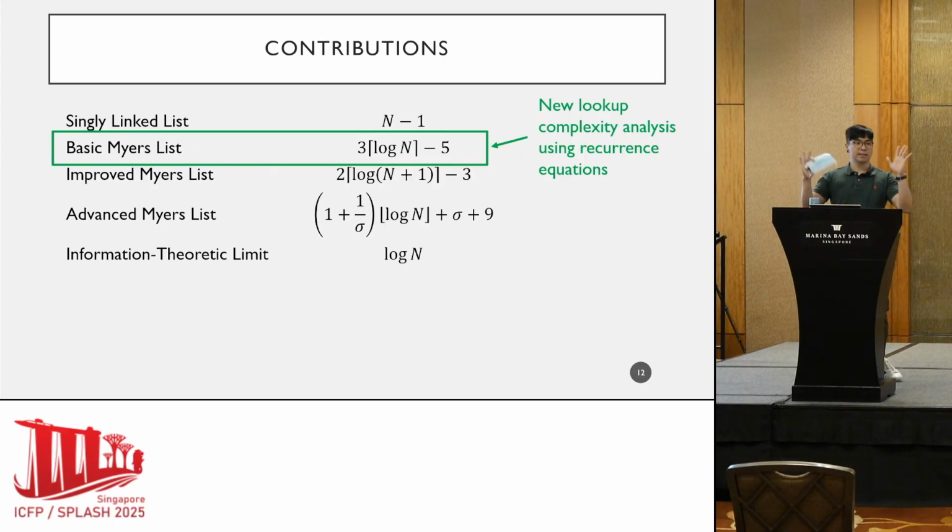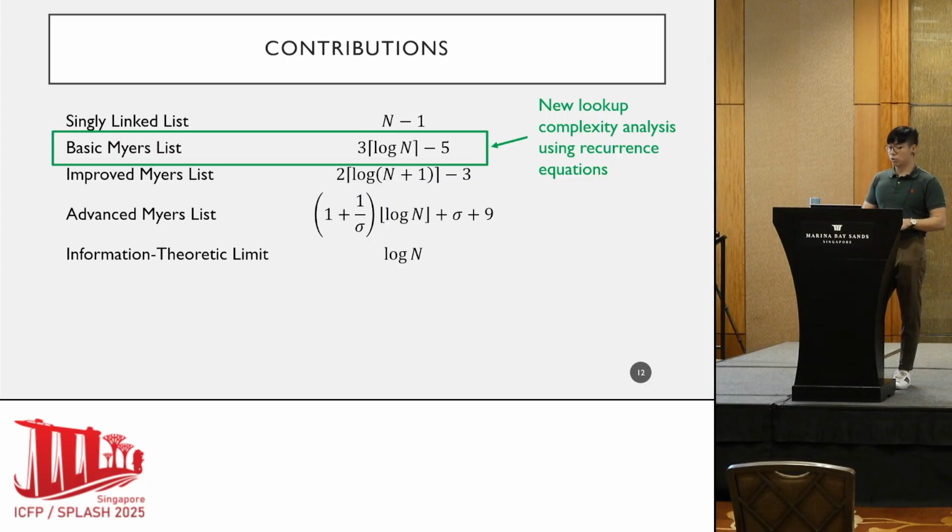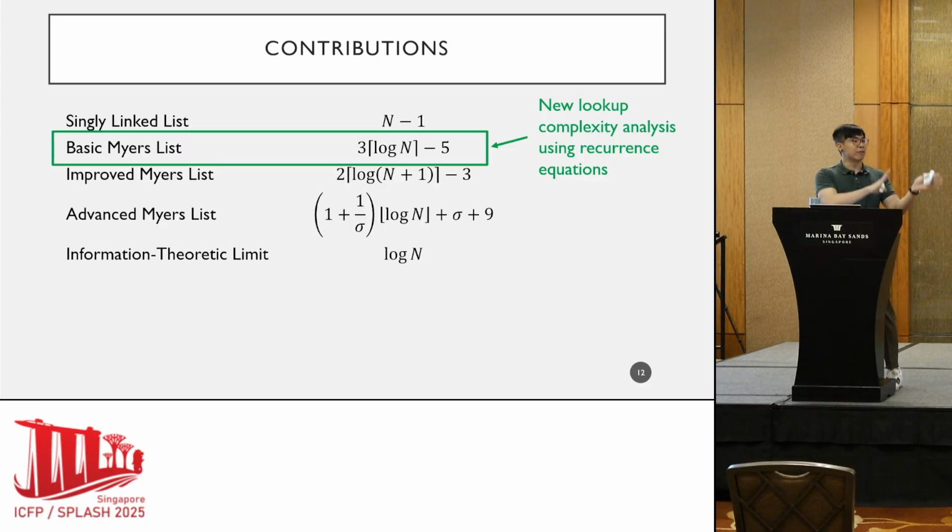Of course, we have the singly linked list, not created by us. And the first thing we did is to create or produce a new lookup complexity analysis of the original Myers list using recurrence equations. That is opposed to the original analysis done by Myers using a skew binary number system.